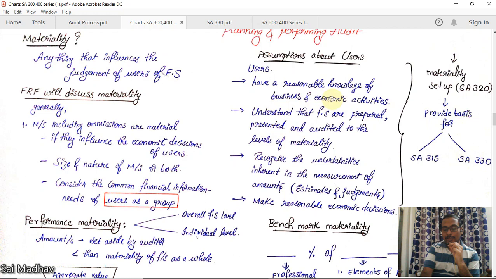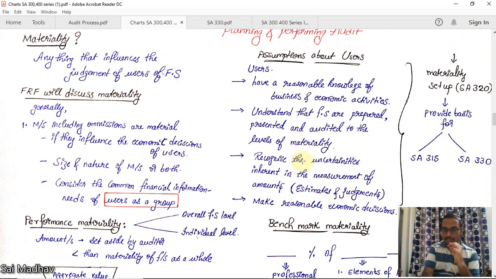Second, they understand that financial statements are prepared, presented, and audited to levels of materiality. They should have knowledge of materiality. They recognize the uncertainties inherent in the measurement of amounts, that is, estimates and judgments are involved in the preparation of financial statements. They should have knowledge of that also. And based on the information available, they make reasonable economic decisions. So these are all assumptions we have to take about users.